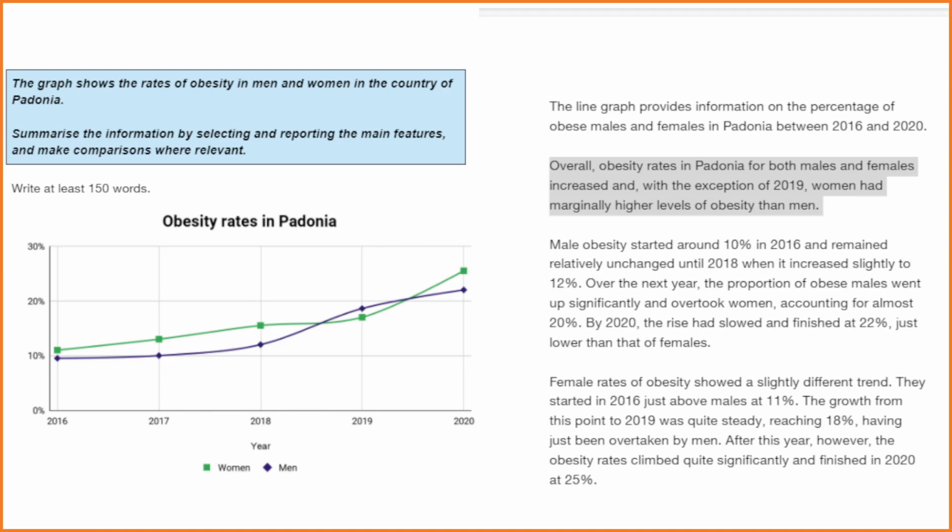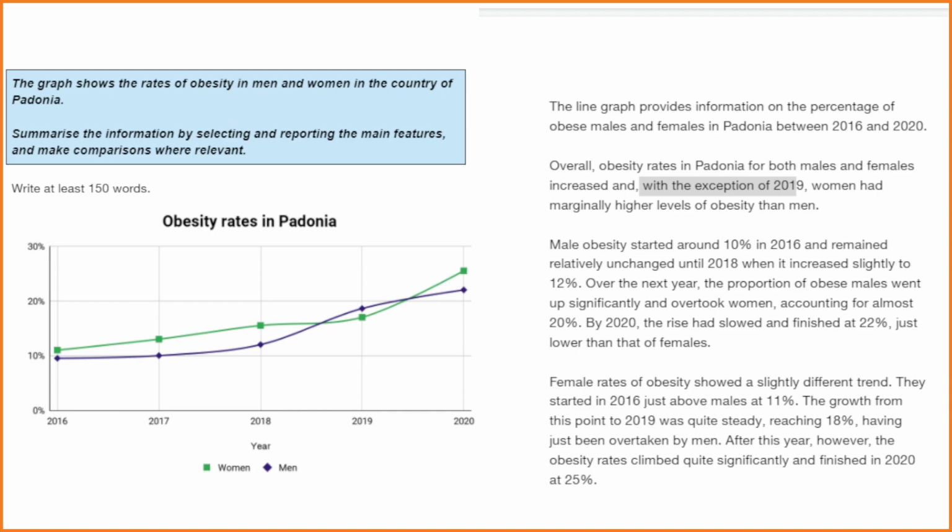Overall, obesity rates in Padonia for both males and females increased, and with the exception of 2019, women had marginally higher levels of obesity than men. I told you just before that there are two trends, and this overview summarizes those two trends. The first trend is that both lines actually go up, and that means that for both males and females, the rates of obesity increased. And in my overview I said, with the exception of 2019, women had marginally higher levels of obesity than men.